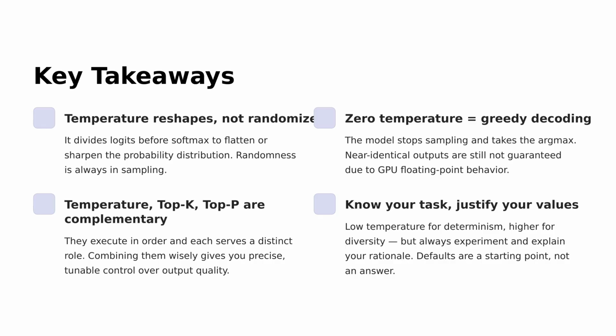Let's dive into the key takeaways about temperature and model sampling. Temperature reshapes, not randomizes, by adjusting Logits before softmax to control the probability distribution sharpness. At zero, it leads to greedy decoding, selecting the highest probability without randomness, but floating point quirks can still affect outcomes. Temperature, top K, and top P each have unique roles, working together for precise output control. Always align your temperature choices with your task needs and justify them through experimentation.